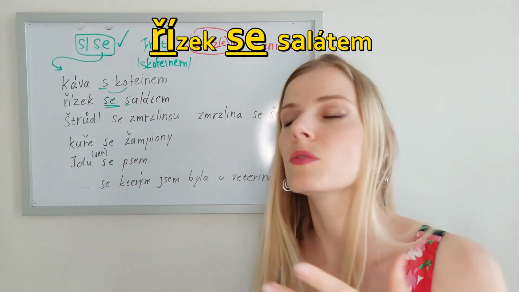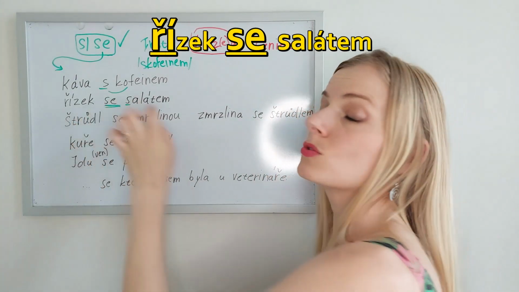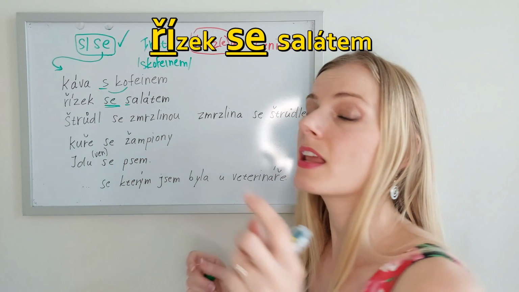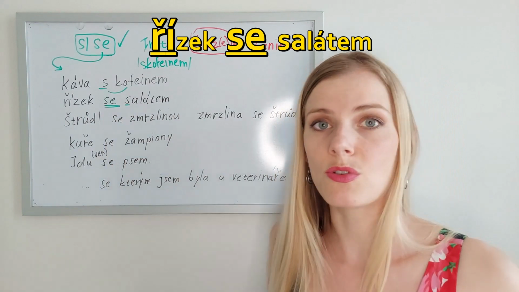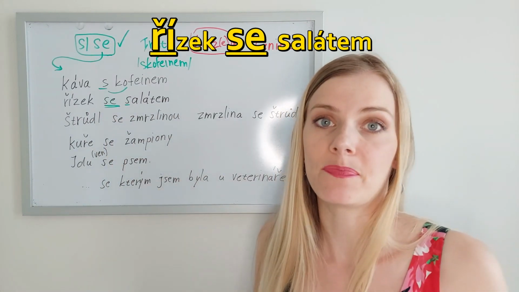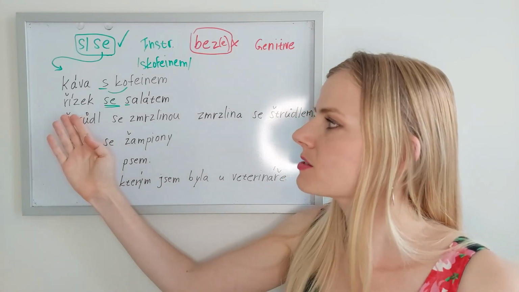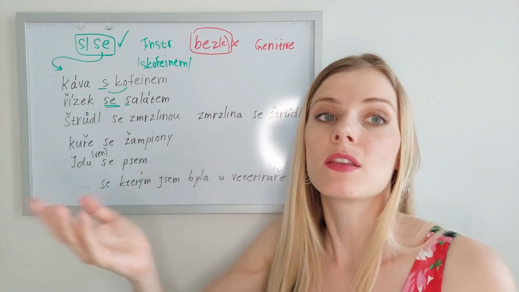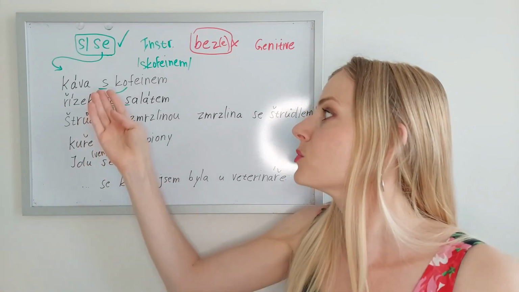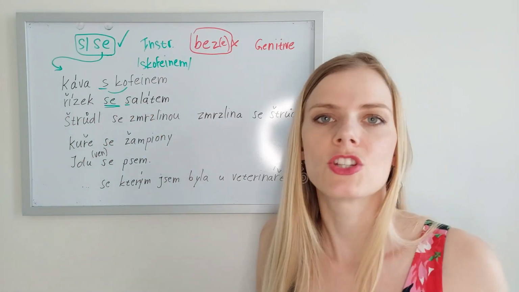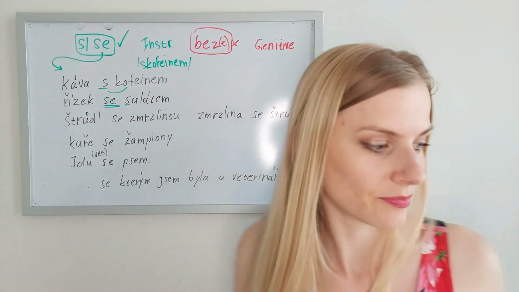So the main stress would fall on the preposition and salátem would not be as strong anymore. This means breaded chicken or pork with a salad. Řízek, or schnitzel as we call it.